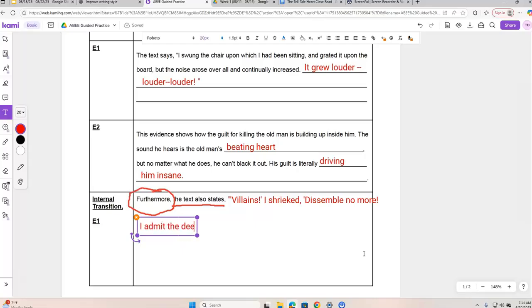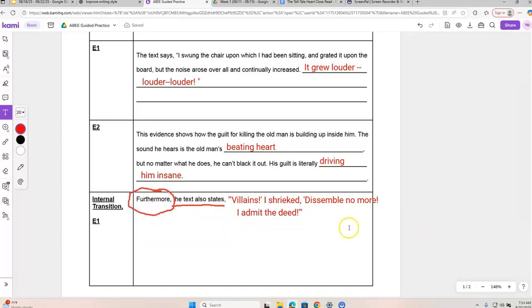I admit the deed. And then we put our one quotation mark because that's where the quotation marks end in the story. And then we put our normal two closing quotation marks. Okay, so when it's all together, it should look like this.